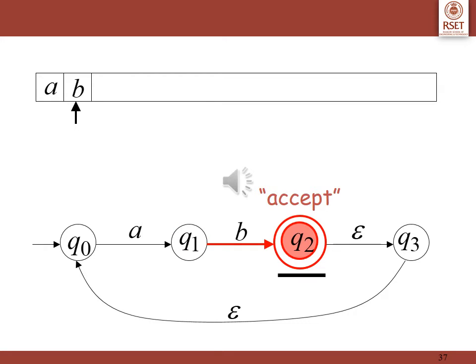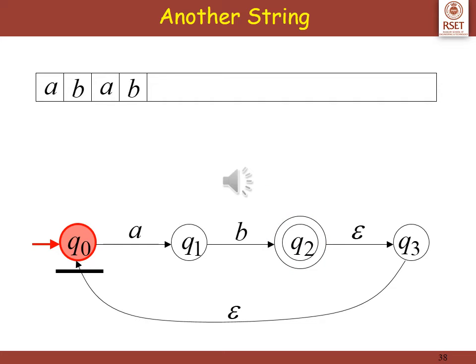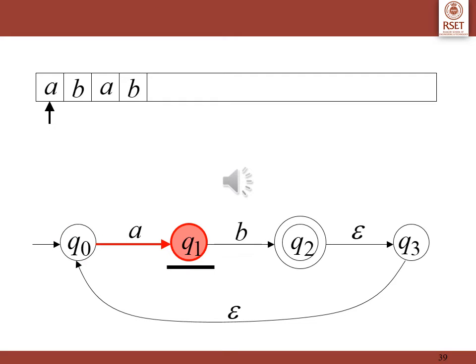Q1 on encountering B moves to Q2 and the string is consumed fully, and Q2 is a final state, hence the string is accepted. Now let us consider another string AB. Starting from Q0.